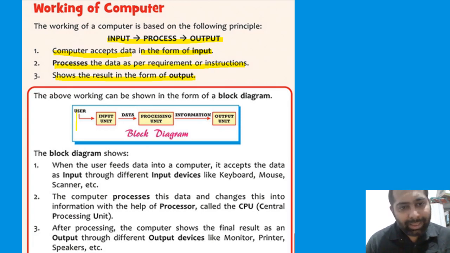See, the user is giving the data using the input devices, that is keyboard and mouse. Then the CPU processes this data and gives the organized data, means information, to the output unit that is seen by us. The block diagram here shows us that the user is giving input in the form of data. The CPU processes this data and gives us the information.